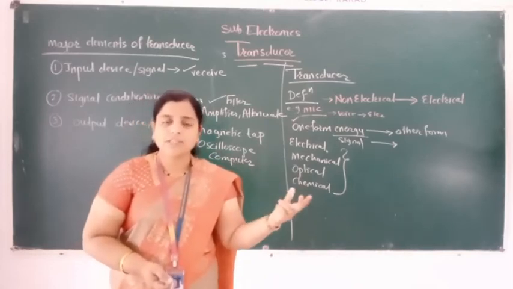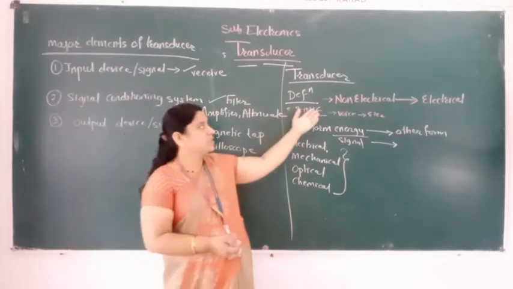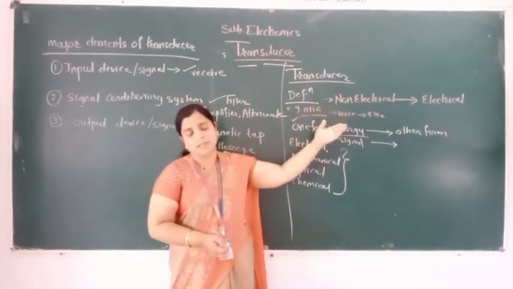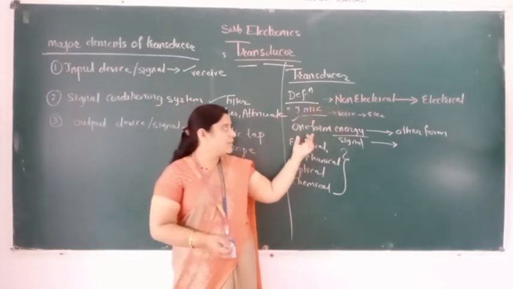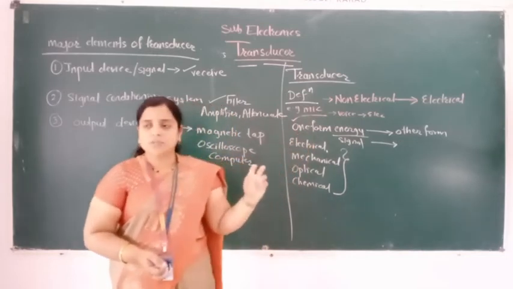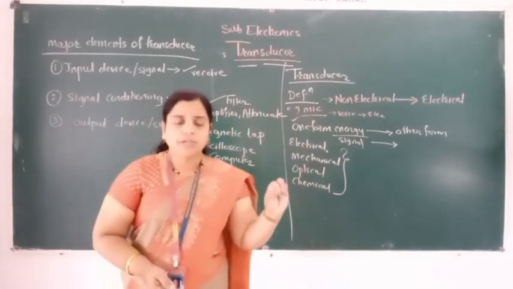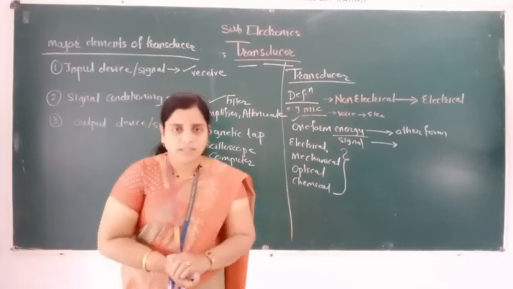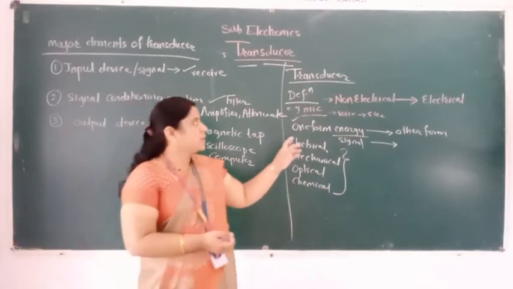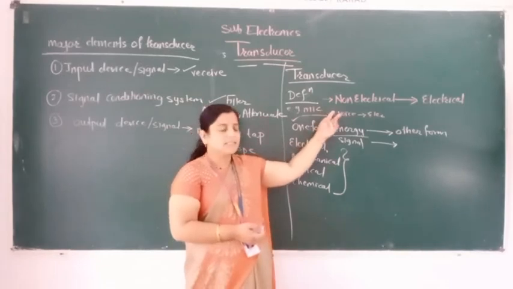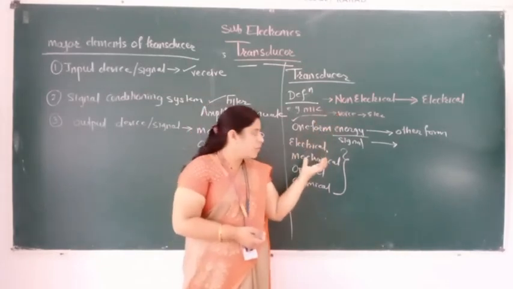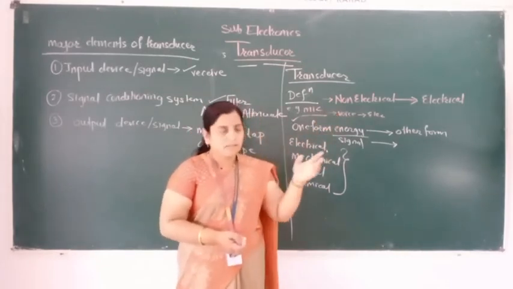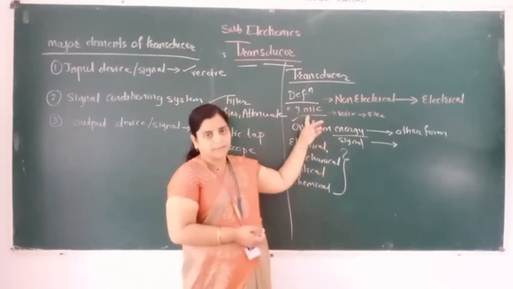Another definition: some books have this definition, non-electrical signal is converted into electrical signal, but some books have this definition, transducer is used to convert one form of energy into another form. Both are correct. Okay, this non-electrical signal may be your voice. We have taken the example of this mic.